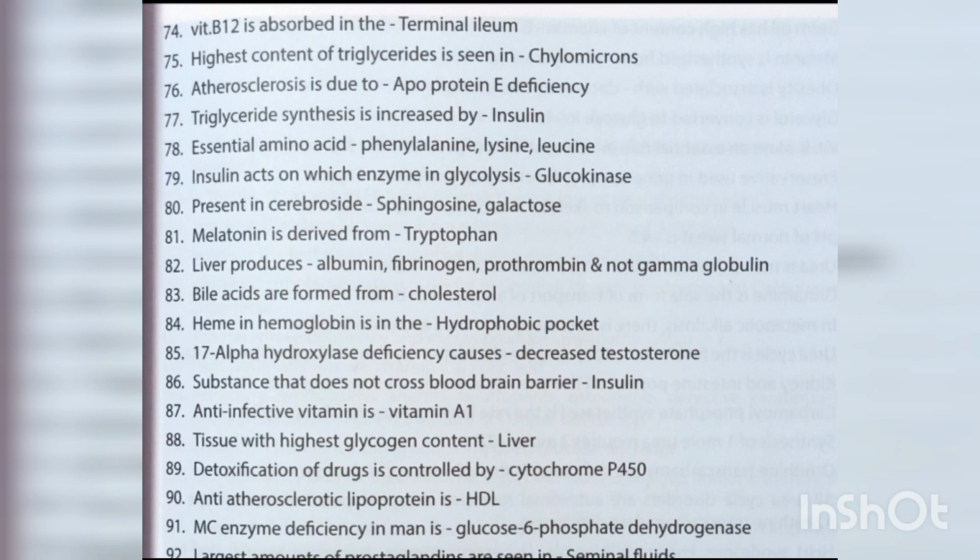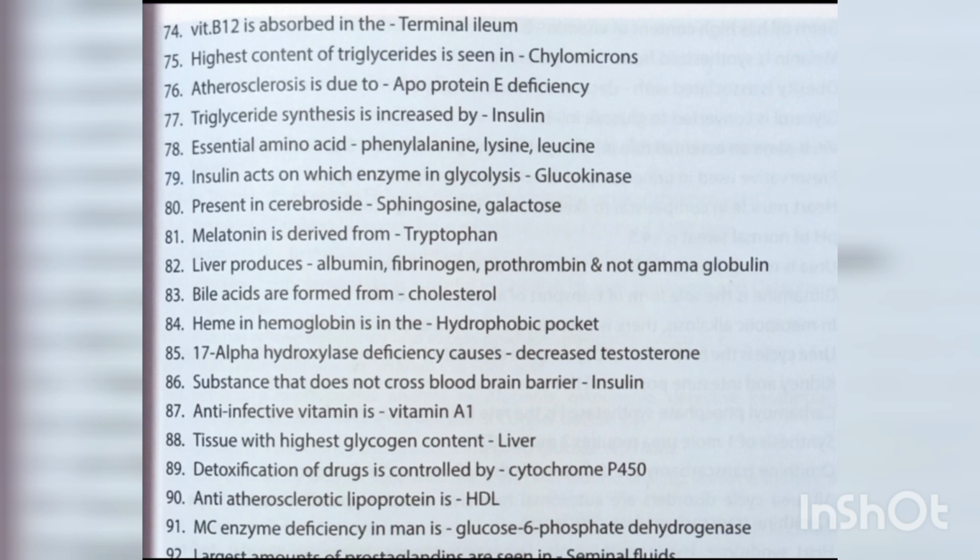Triglyceride synthesis is increased by insulin. Essential amino acids are phenylalanine, lysine and leucine. Insulin acts on which enzyme in glycolysis? Glucokinase. Present in cerebroside are sphingosine and galactose. Melatonin is derived from tryptophan. Liver produces albumin, fibrinogen, prothrombin and not gamma globulin.